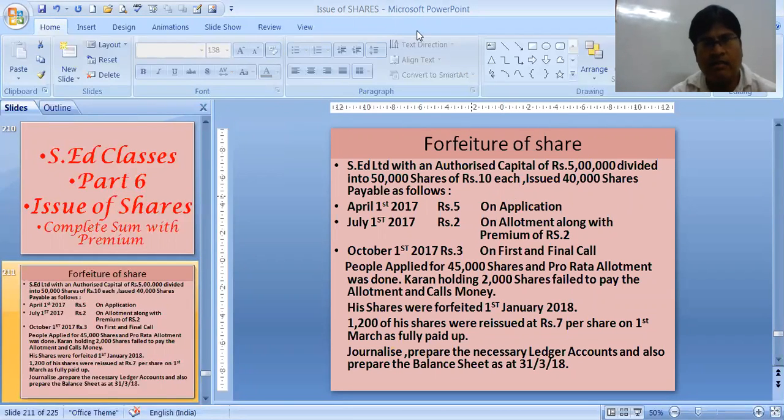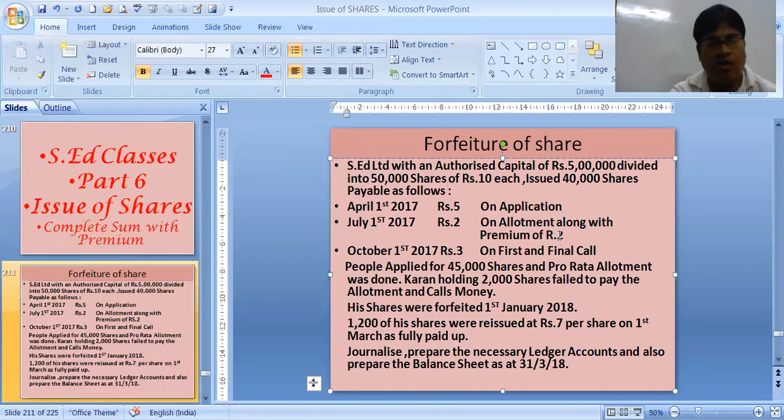On 1st April, rupees 5 on application, rupees 2 on allotment, and then premium 2, that means 4 on allotment along with premium. On 1st October 2017, rupees 3 on first and final call. People applied for 45,000 shares and pro rata allotment was done.